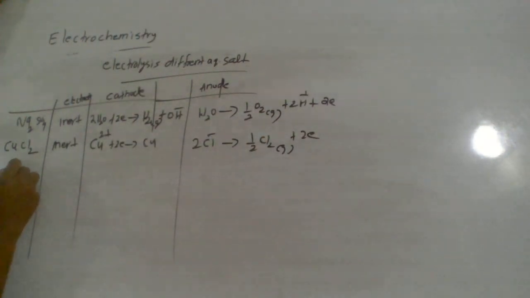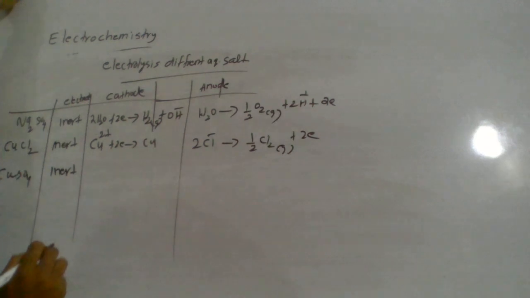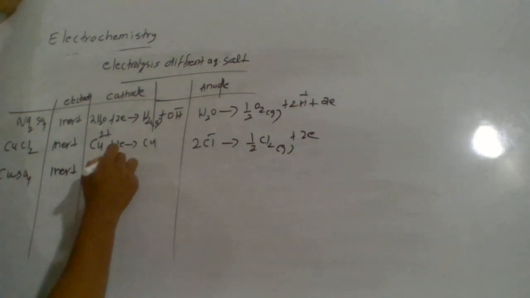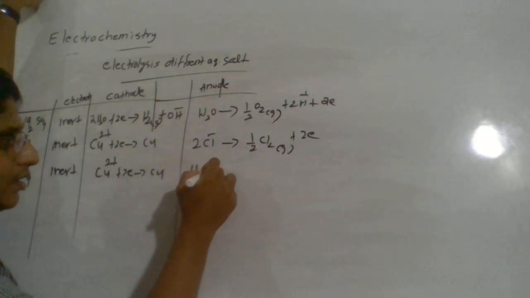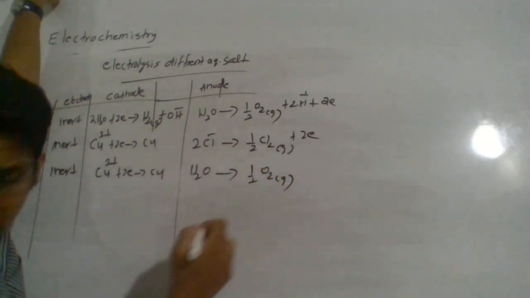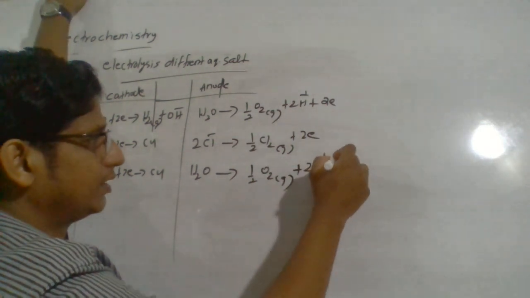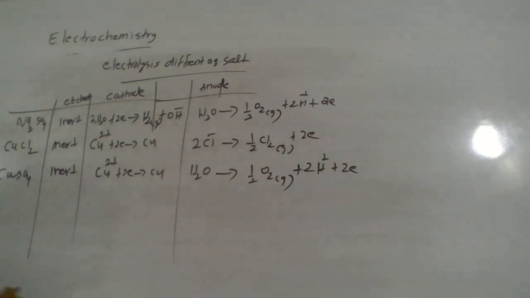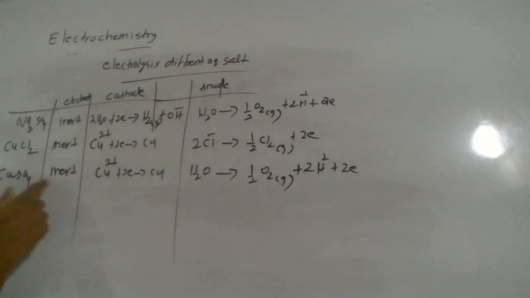Let us discuss the next one, copper sulfate. I am discussing two cases. In one, an inert electrode is used. The same reaction, copper ion gets reduced to copper, and water gets oxidized to oxygen with release of electrons. Here you can easily compare again, the sulfate ion comes, same case. Copper ion has a higher reduction potential value, so it gets reduced and water gets oxidized. That's the case of copper sulfate using an inert electrode.